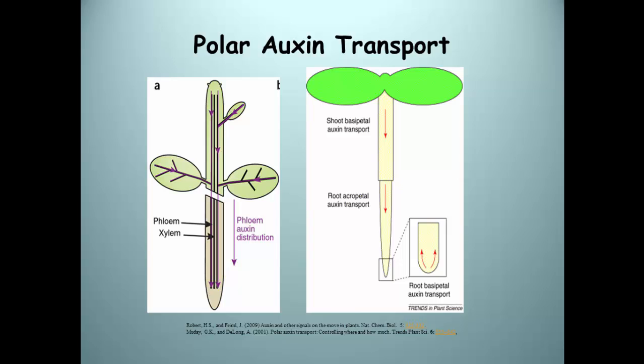Polar auxin transport. Auxin is transported from one plant organ to another by polar transport. Polar transport simply means that auxin is transported cell to cell in a polar direction. Transport of auxin can also occur via auxin transport proteins. Movement of auxin is from top to base, also known as basipetal, followed by movement from base to the tip of the root, known as acropetal. At the root tip, auxin moves back up the root again, but only for short distances.